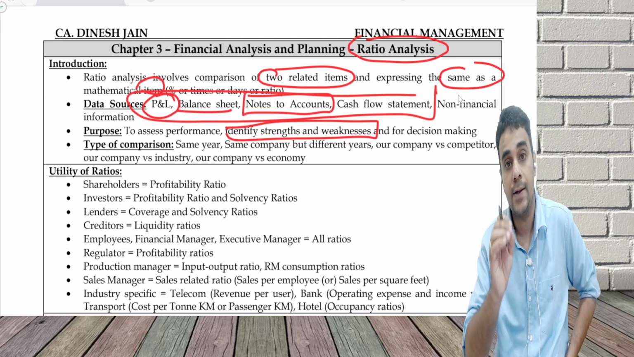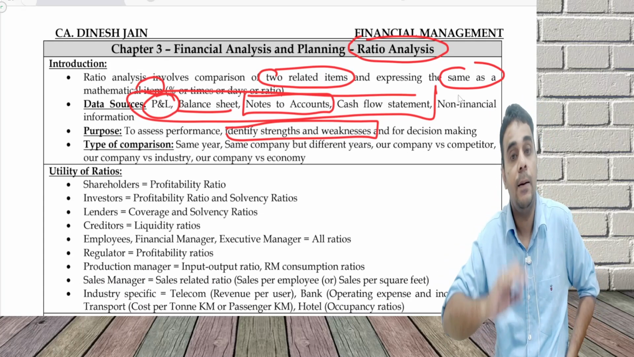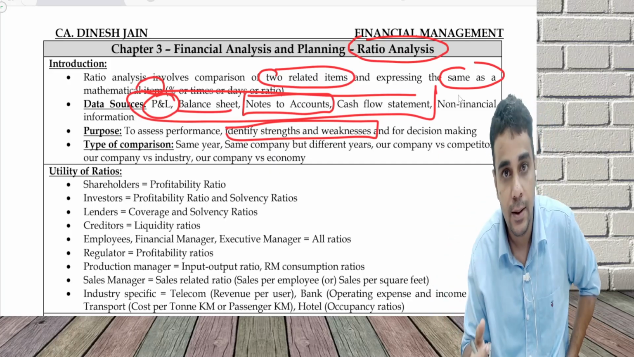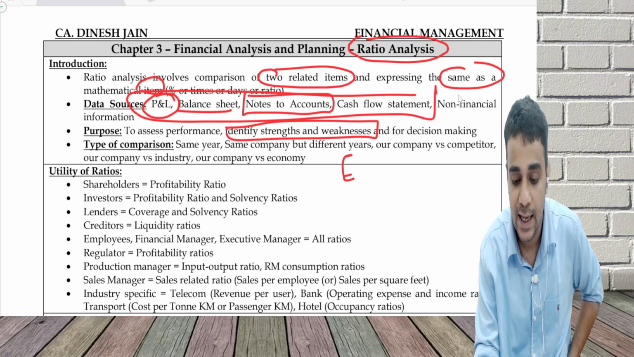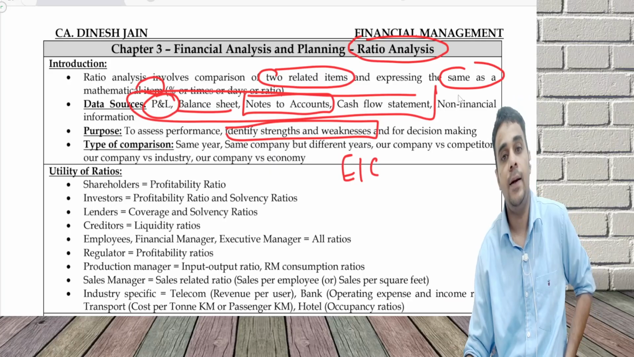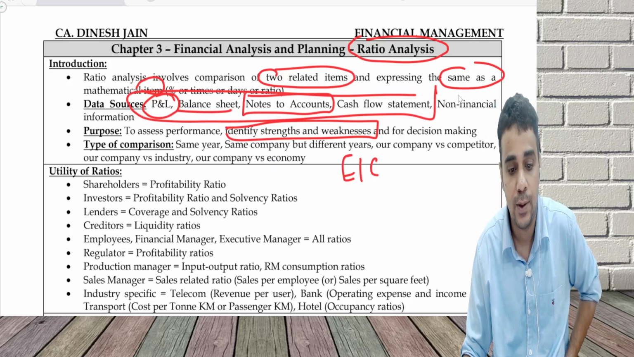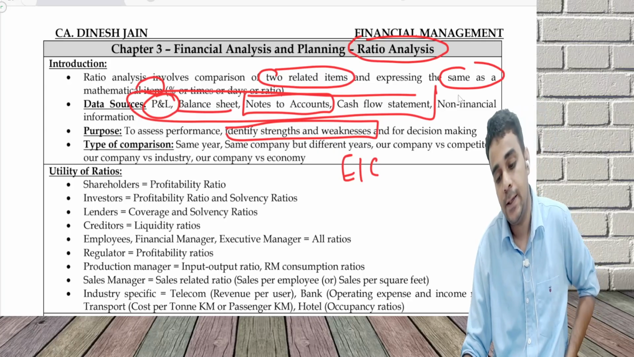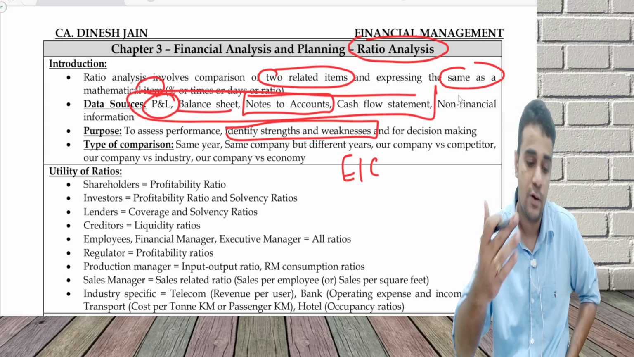I can compare my company in the same year, the same company across different years, my company with a competitor, my company with the industry, and my company with the economy. This is EIC, economic, industry and company analysis, part of the fundamental analysis you learned at final level. So I can compare my performance with the economy, with the industry, with competitors, and with myself across different years.